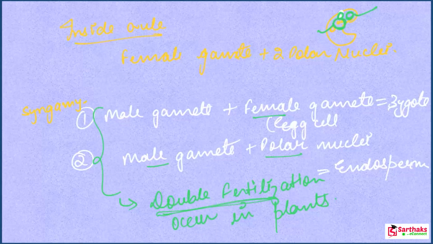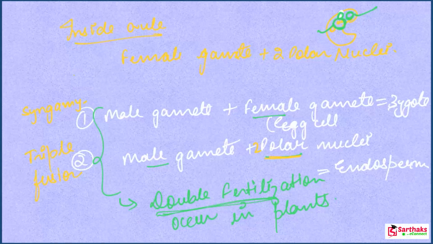And when there is a fusion of male gamete and polar nuclei, this is known as triple fusion. Why do we call it triple fusion? Because there are two polar nuclei. So it means triple fusion occurs in the case of plants.